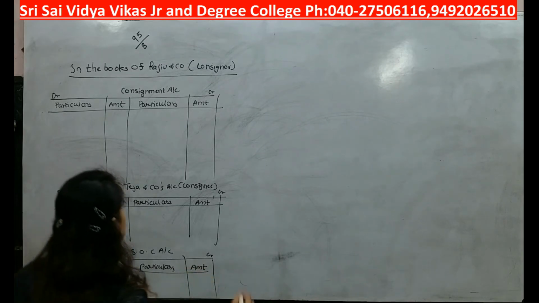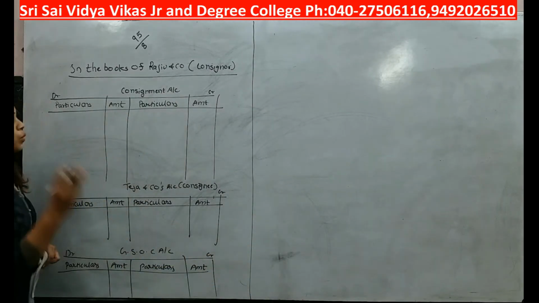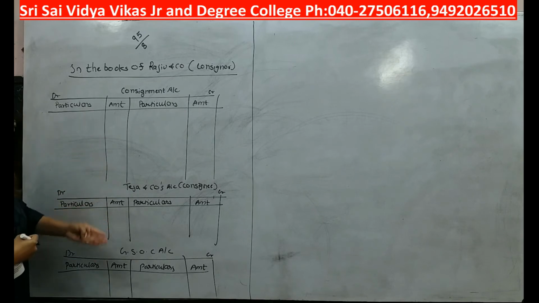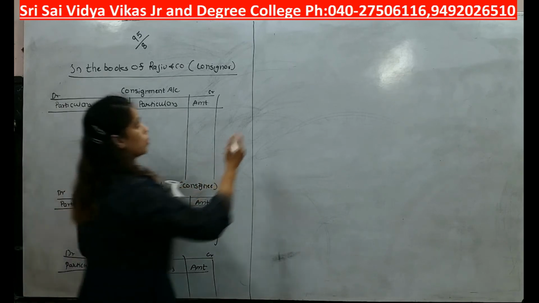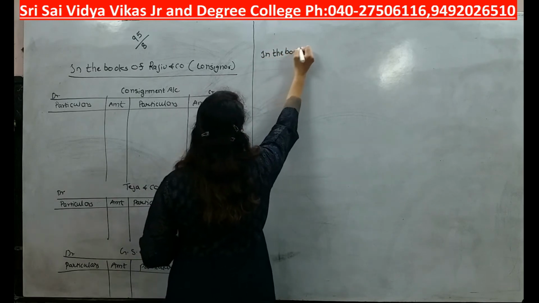Okay, so students, in the books of consignor we have prepared 3 ledgers: consignment account, consignee's account and GSOC account. Then here I will write next page in the books of